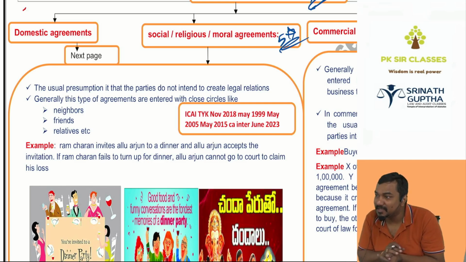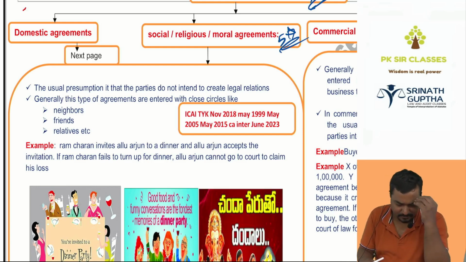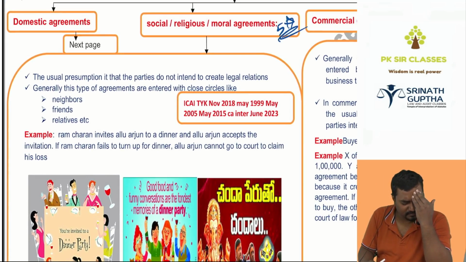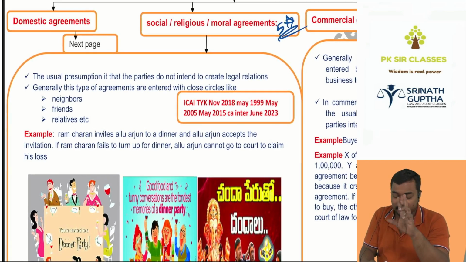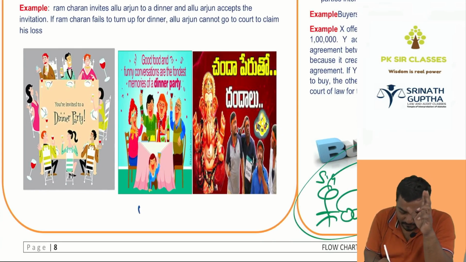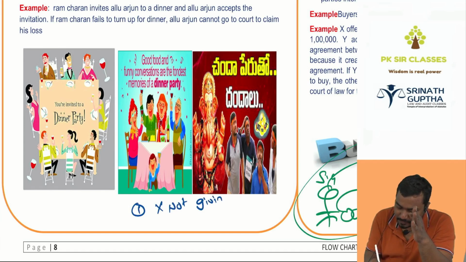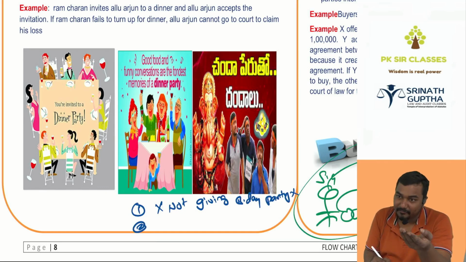Clear? Two questions will come in the exam. One: I said to my friend that I would give a birthday party, but I am not giving it. Can my friend file a case on me? No. Other: I am giving the birthday party, but my friend is not attending.